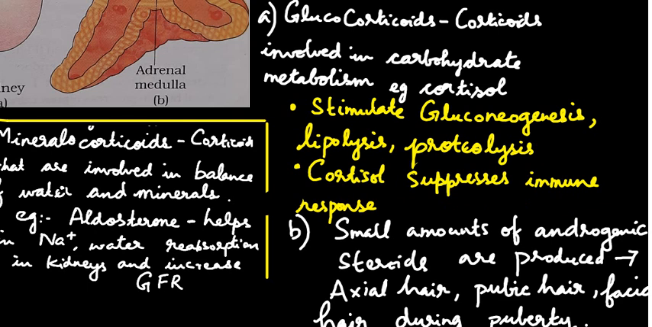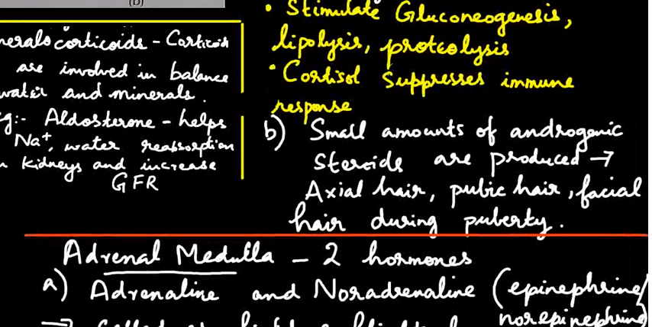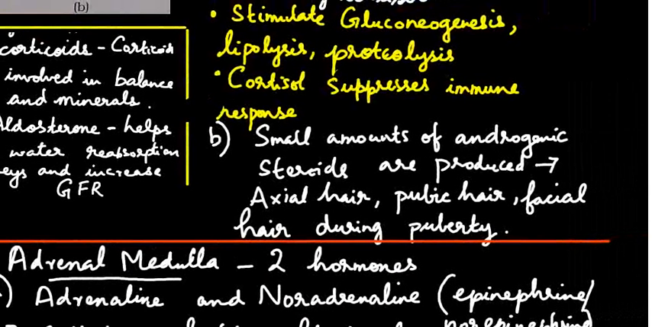It suppresses immune response. And apart from that, the adrenal cortex also produces small amounts of androgenic steroids in both male as well as female, and that steroid hormones can produce the axillary hair, that is armpit hair, pubic hair, facial hair during the puberty time.